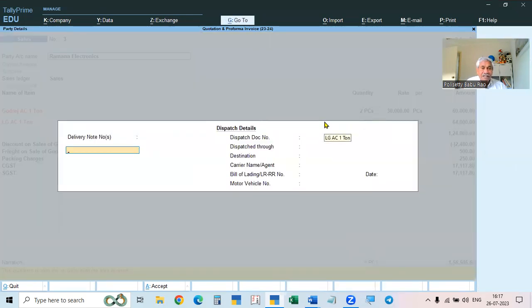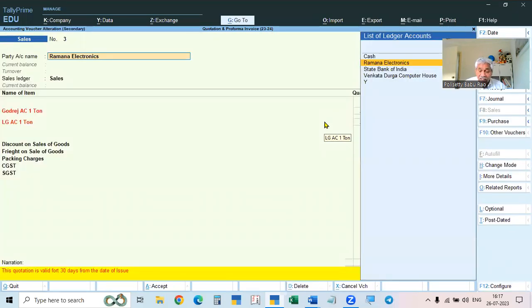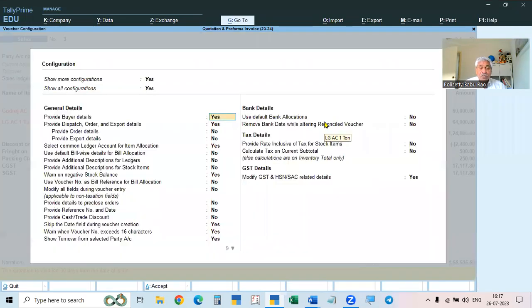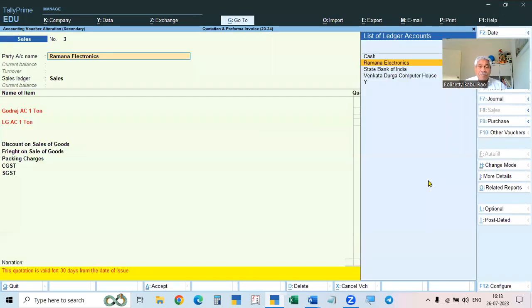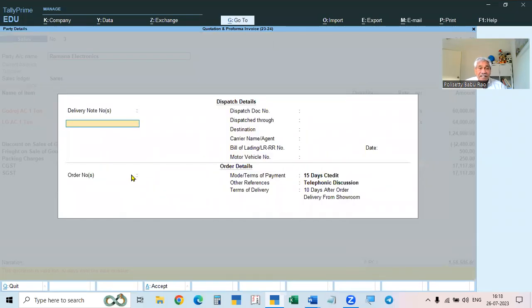Okay. When you are clicking this, order details are not coming. So go back, go to the back button. You backspace, you click. Now go to this one. See here, provide order details. So make it yes. First of all, it was done there. Now here separate provide order details are there. Make order details yes, accept. After clicking this, order details are coming.